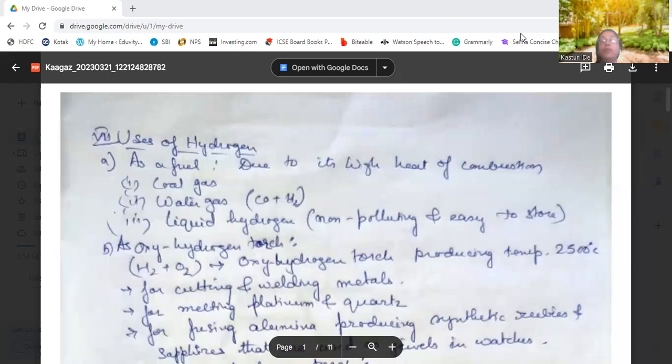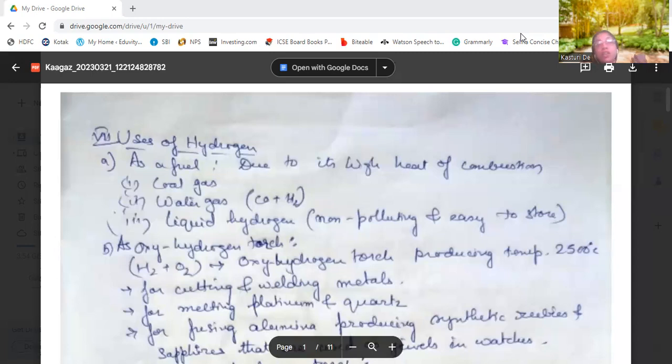So when we are talking of hydrogen, in my last video, we discussed the placement of hydrogen in the periodic table, why it is called the first element of the periodic table. We found the occurrence, where it has occurred, and these things we discussed in my first video, and now we have come to the preparations of hydrogen.